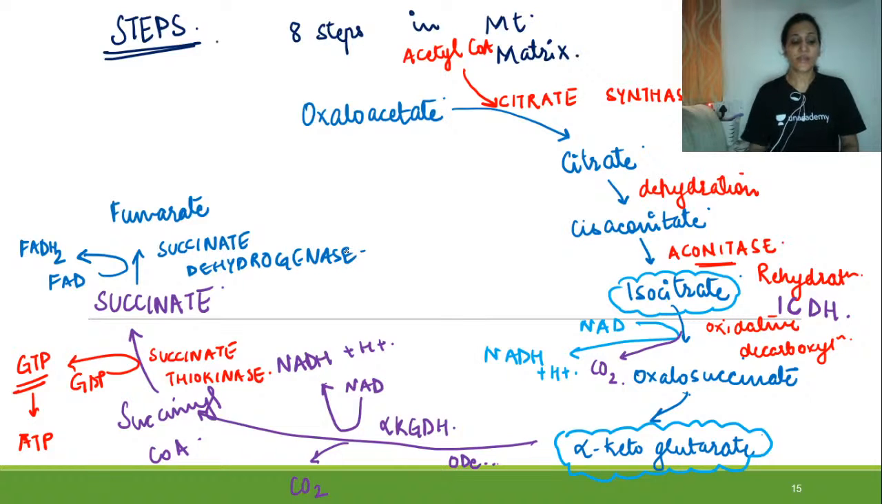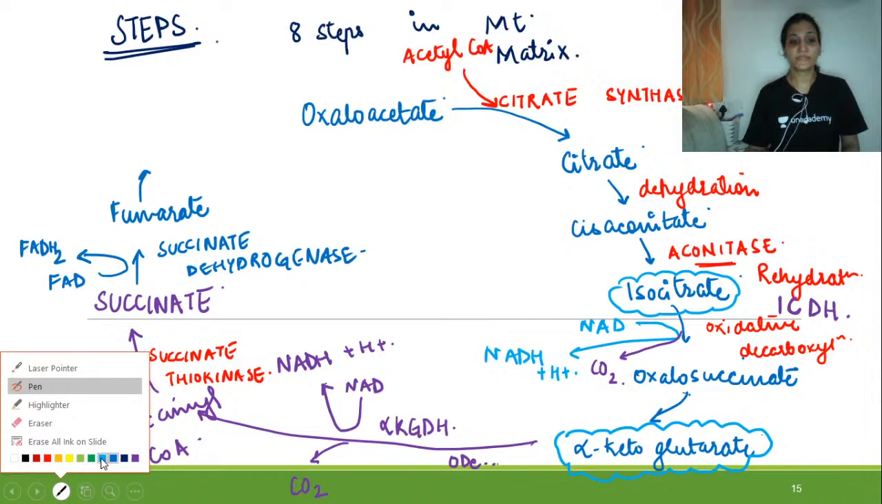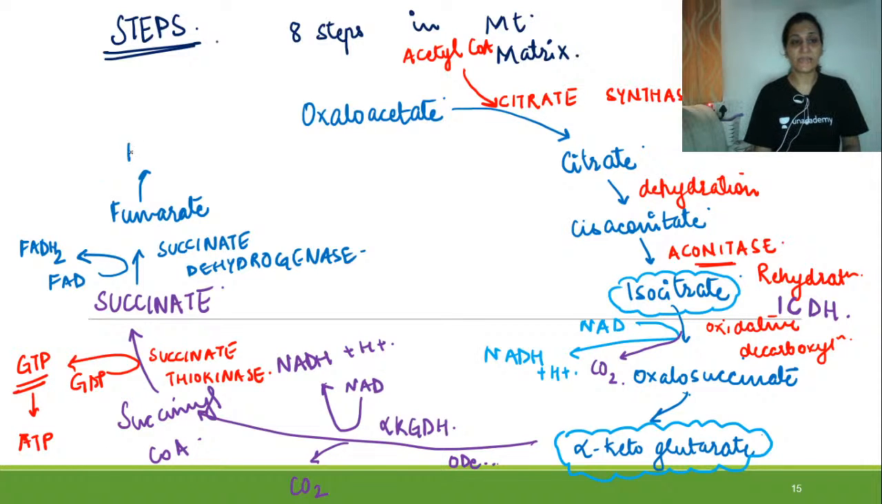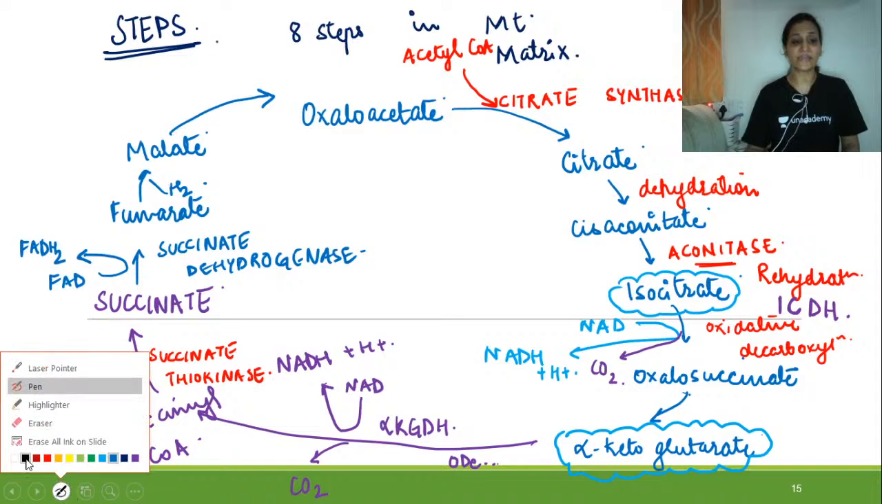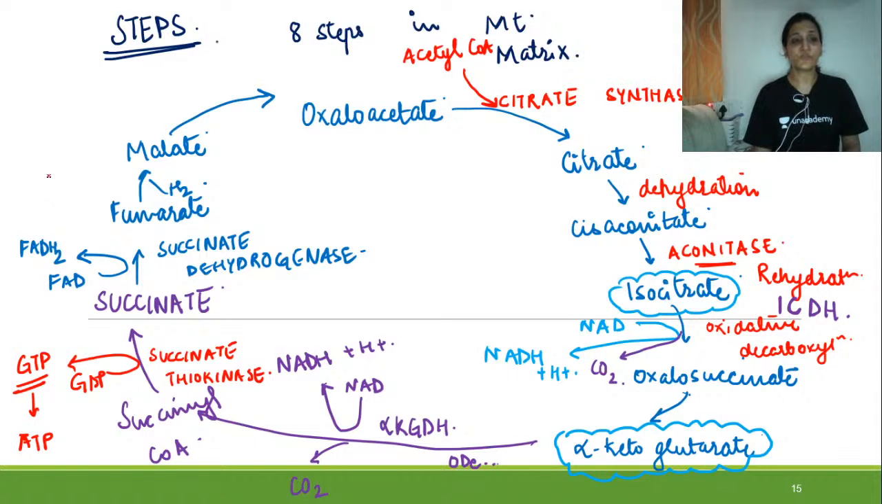Dehydrogenase. Right? Now this fumarate is converted into malate. Fumarate is converted into malate, and this malate is converted into oxaloacetate. So for the conversion of fumarate into malate, there is a requirement of hydrogen, and this step is actually catalyzed by the enzyme fumarase.